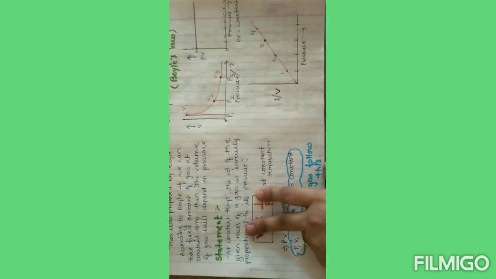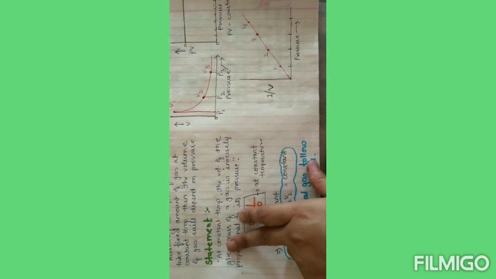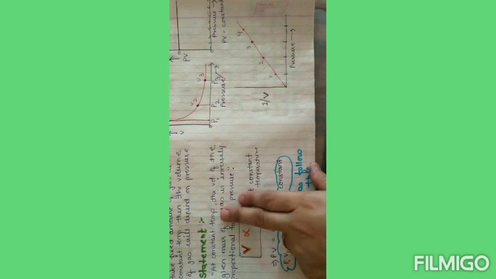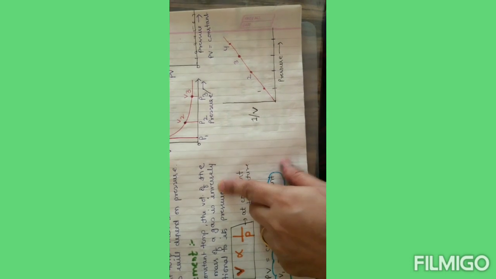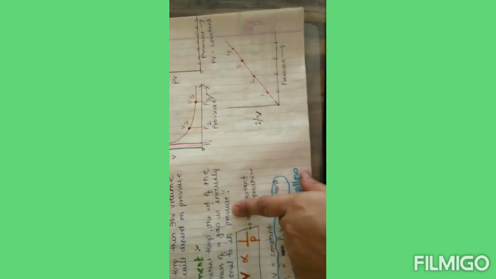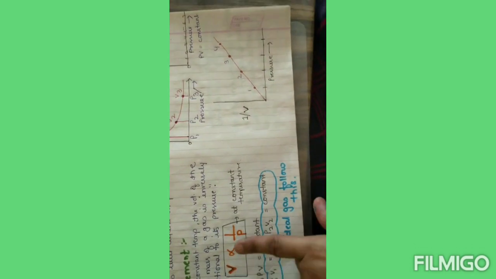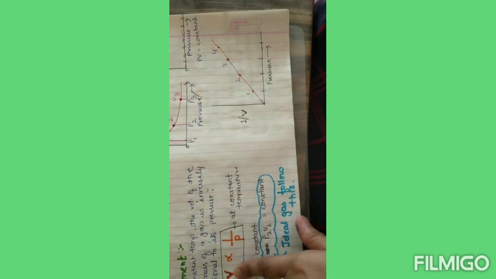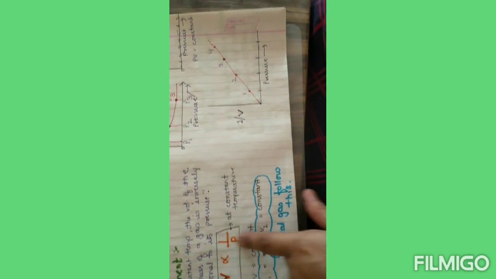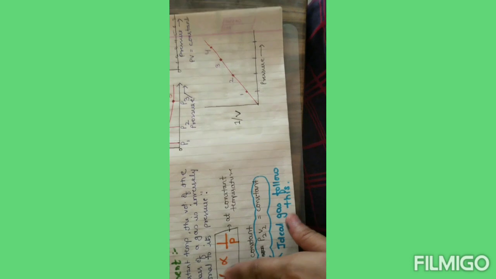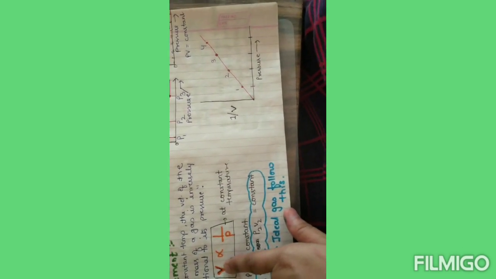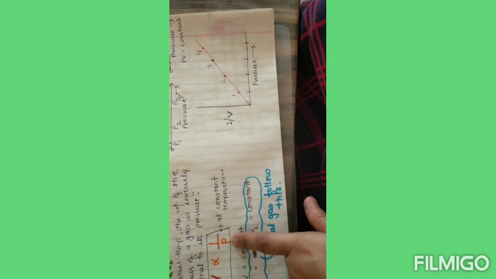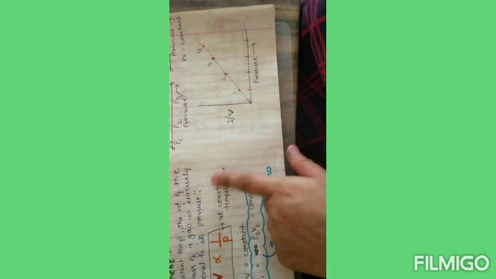What was the statement given by Boyle from the experiment? That at constant temperature the volume of a given mass of gas will be inversely proportional to its pressure. That means if you are decreasing the pressure, then volume will be more, and if pressure is more, then volume will be less. That means volume is inversely proportional to pressure at constant temperature.